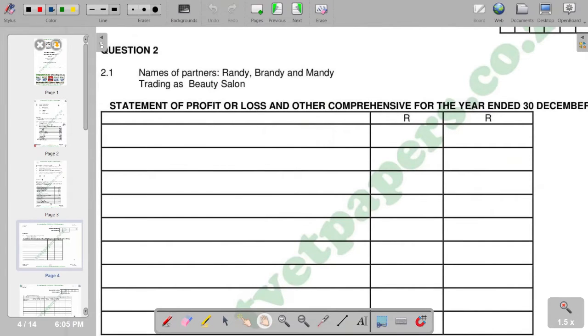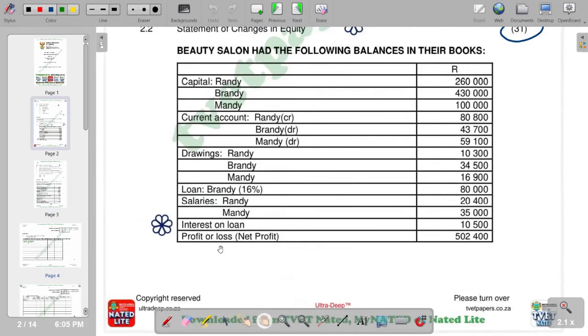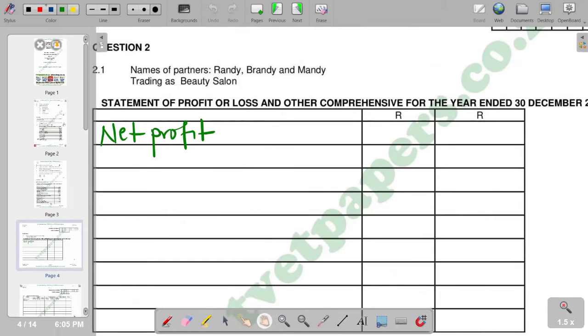In terms of the first figure that we are going to start with, it's going to be our net profit. So we go back to the question and try to see where we have our net profit. If you come here, you see that we've got the profit or loss, the net profit, of 502,400 indicated. So this is going to be our net profit that we're going to start with in the statement. So we're going to have our 502,400.